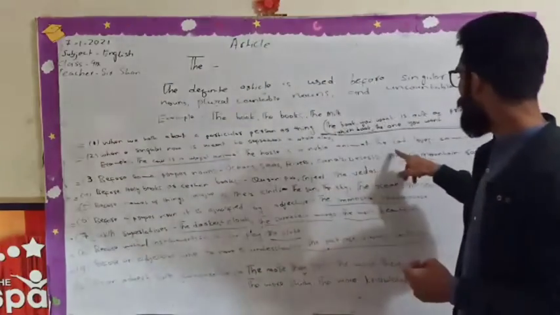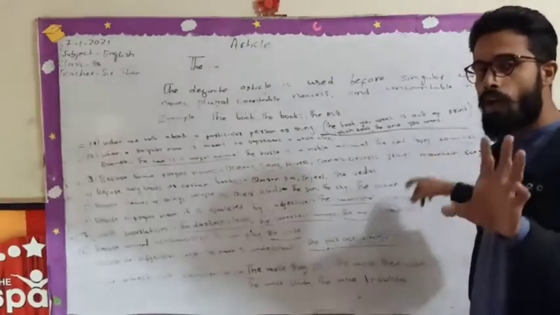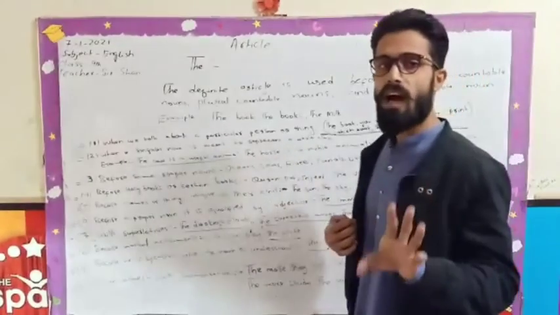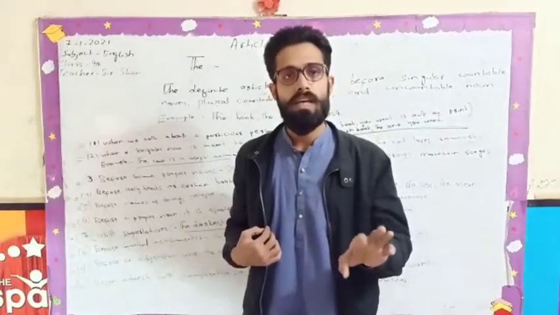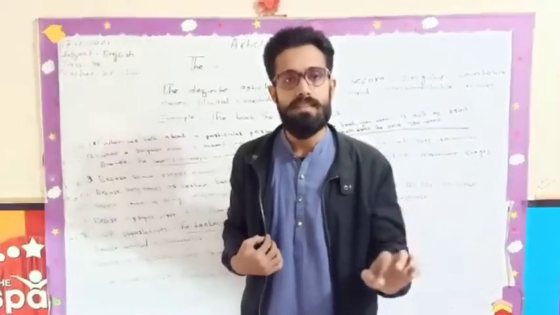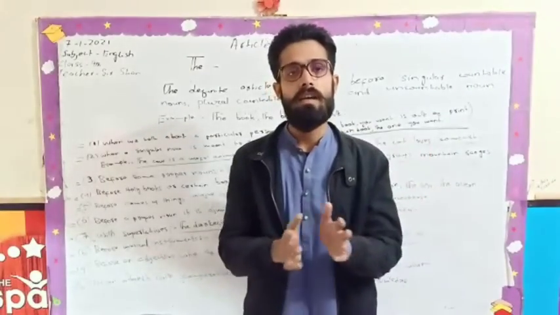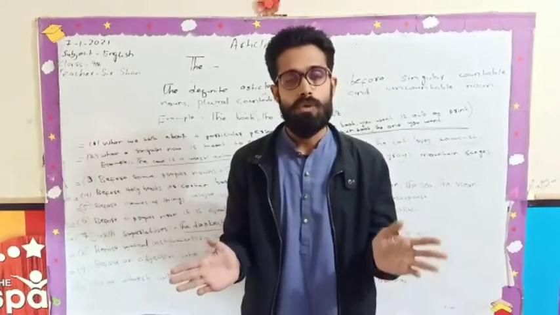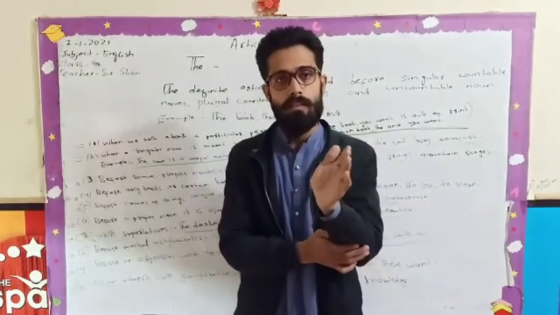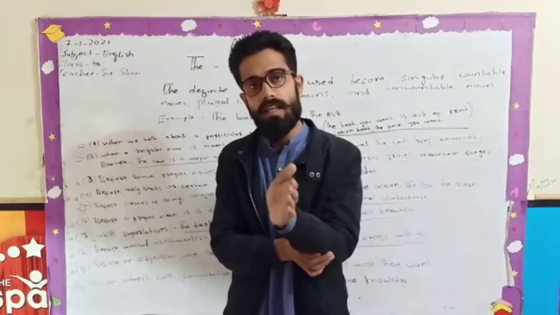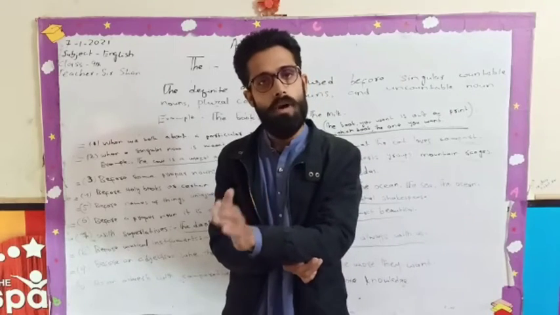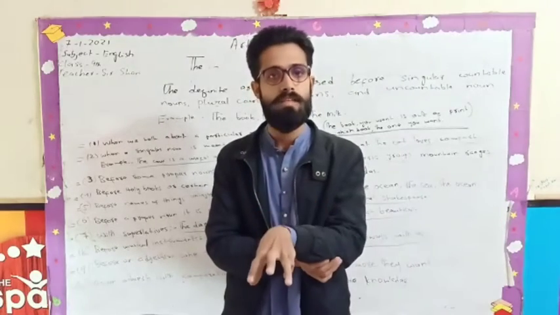And there is also a third example, the cat loves comfort. All of you know the cat always loves comfort. She likes to sit on a soft thing. So it means the whole category of cats likes what? The soft thing to sit on.